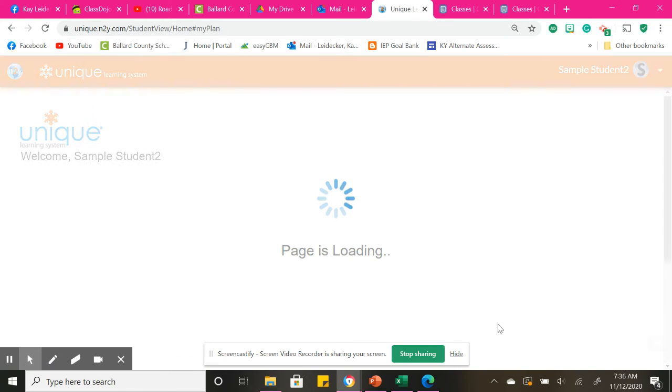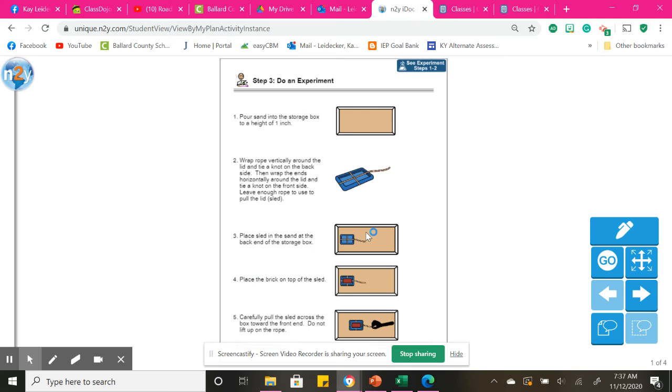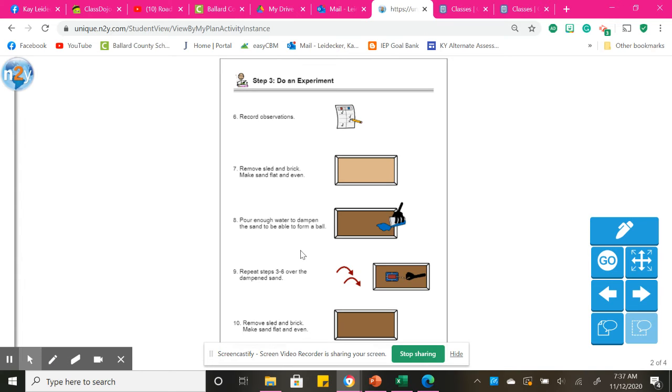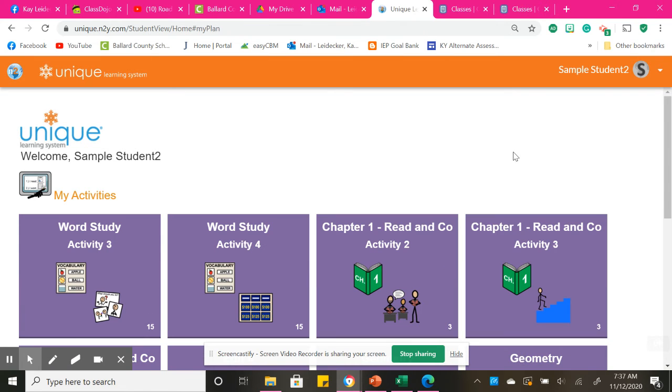Then there's a science tab here. I left it in case you all want something extra to do. I am not going to be making sure you do it. This is just if you would like to, but I will show you quick. If you go through this, you can do an experiment. If you would like to do this, just make sure you have an adult helping you, and it walks you through the different steps for doing the experiment and recording the observations. So that completes that for N2Y.